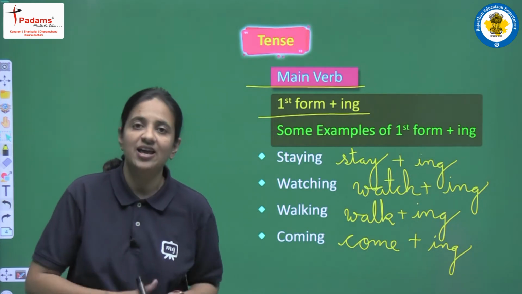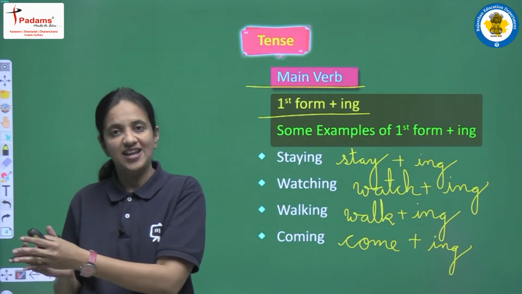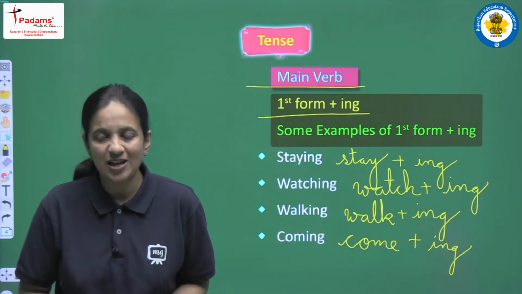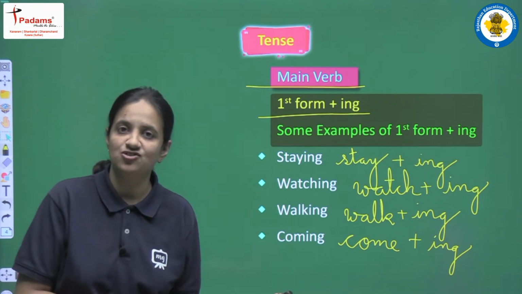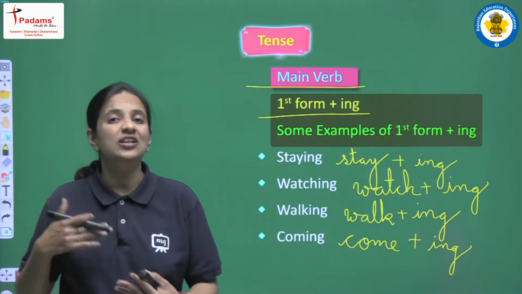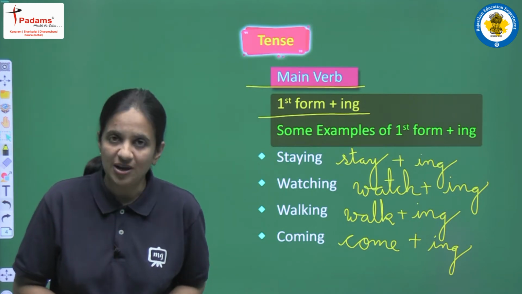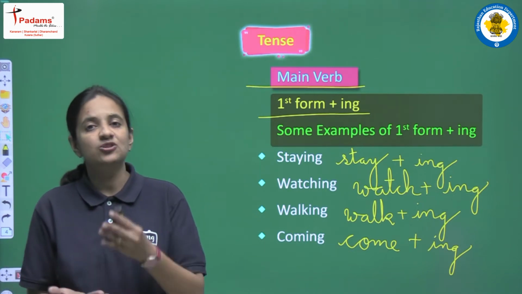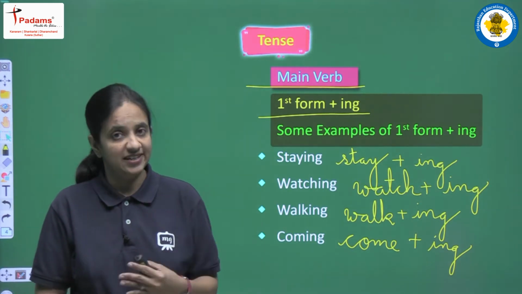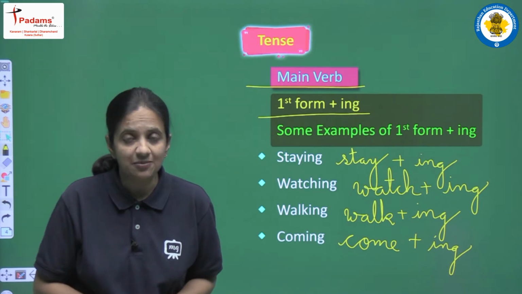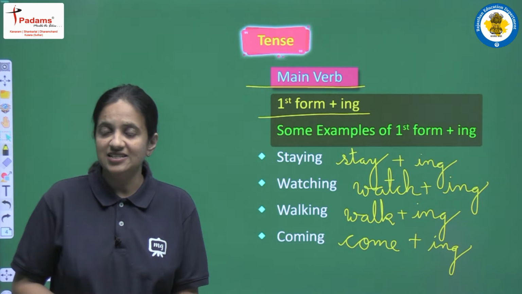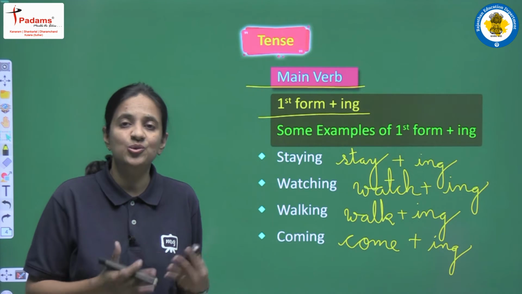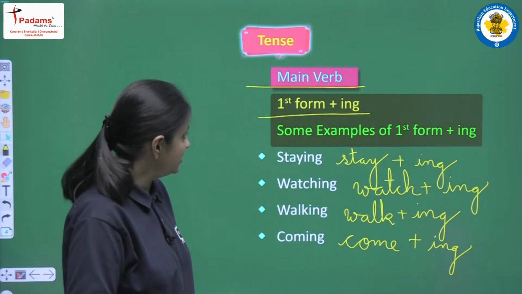As a helping verb we are having two helping verbs. The first one is shall have been, second one is will have been, and we have to use these two helping verbs according to the subjects that we have discussed already, and actually so many times in all the future tenses. And if we are talking about the main verb, then in this tense also, because this is one of the continuous tenses, we will use first form plus ing. And yes, these are the same rules that are applicable for all the different kinds of sentences. For negative, interrogative or positive sentences, we have to use the same rules, right? So this is actually very easy, very much clear.